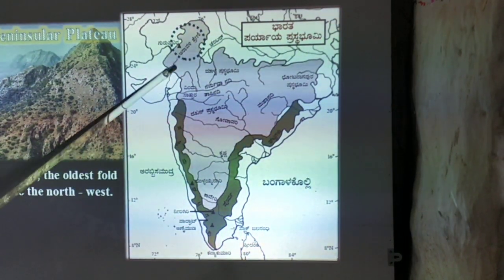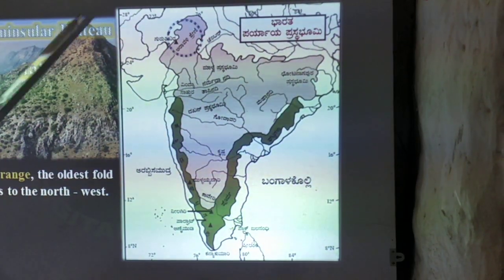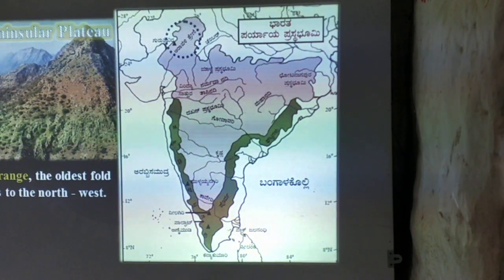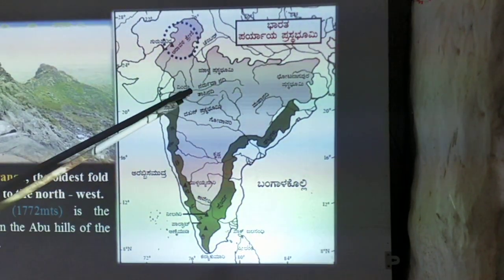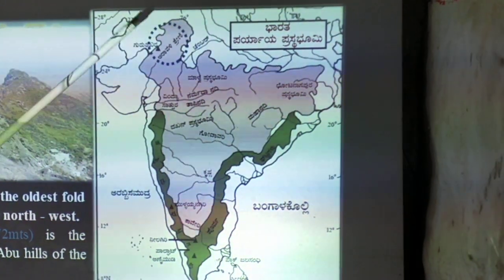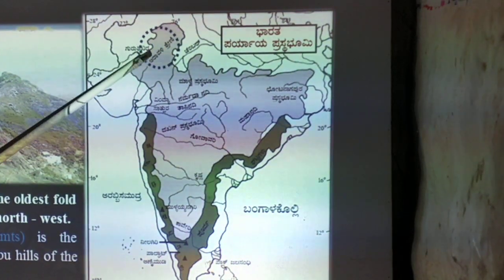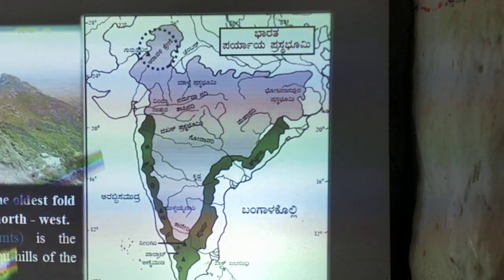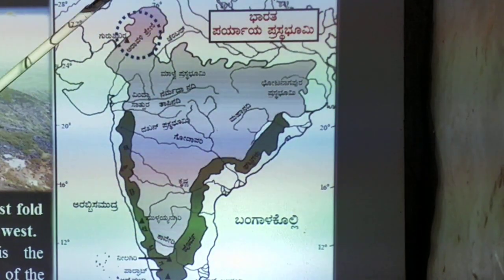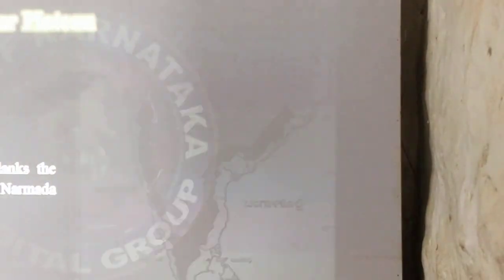The Aravali range, the oldest fold mountain, lies to the north of the peninsular plateau. Next one, Guru Shikhar. Guru Shikhar is the highest mountain peak in the Aravali range, located in the Abu Hills, which is known as Mount Abu.